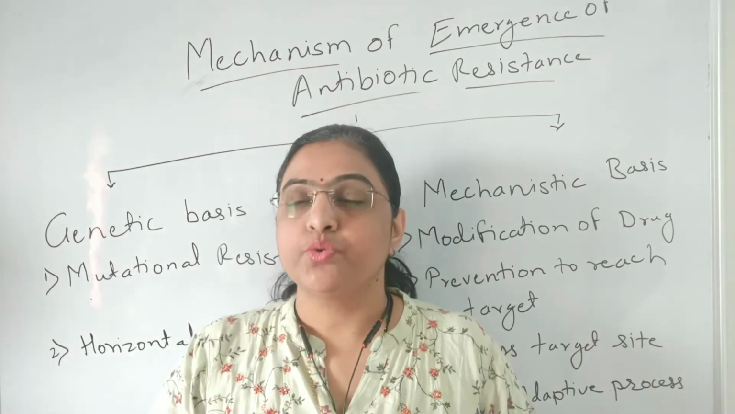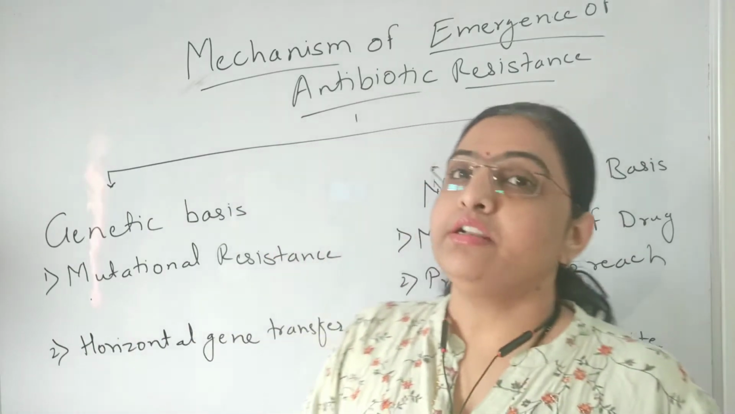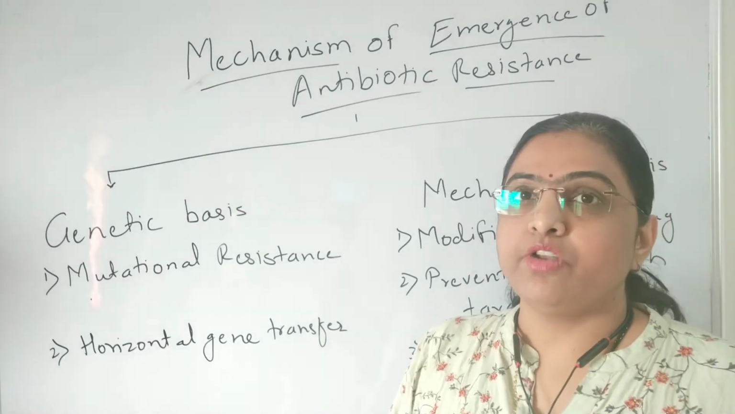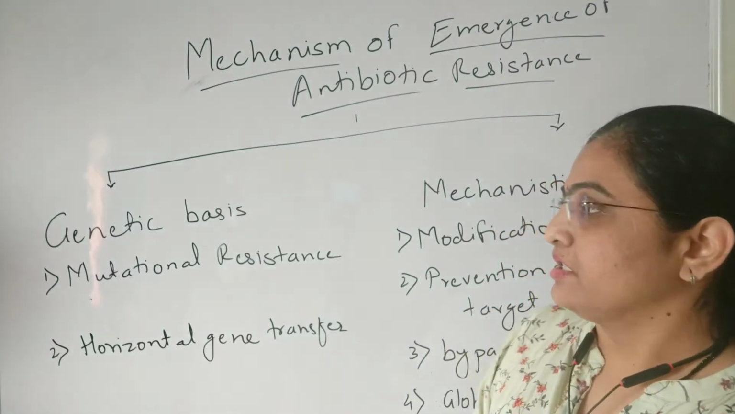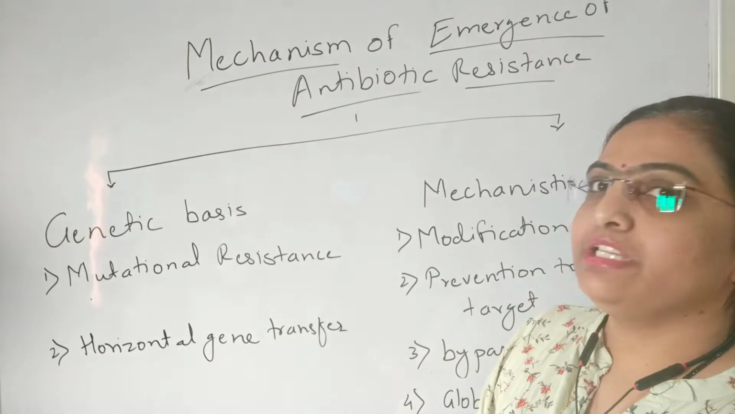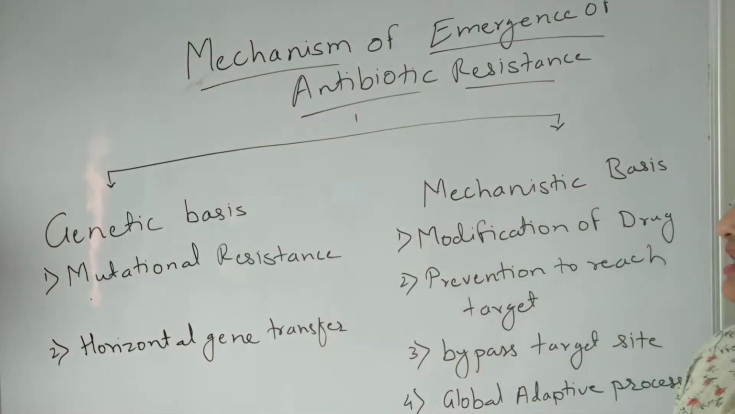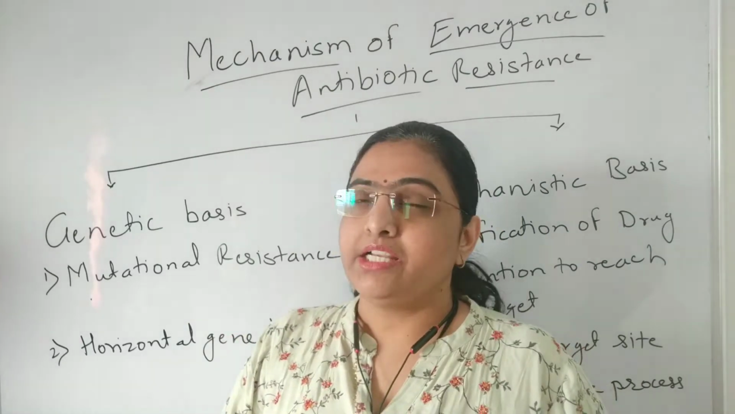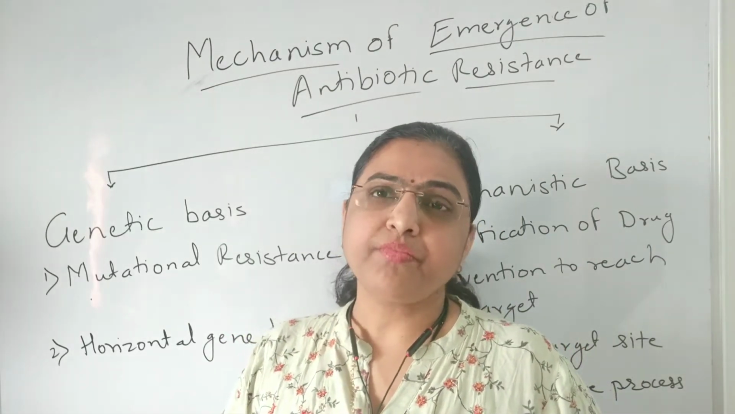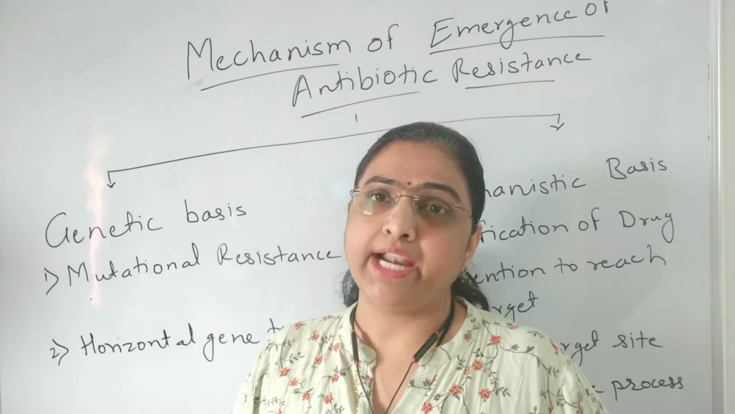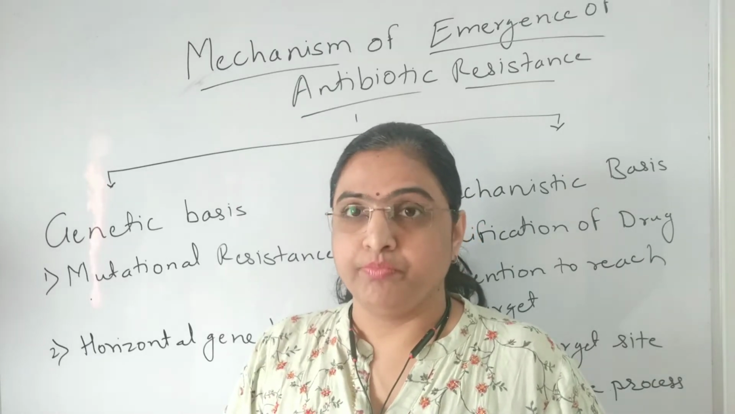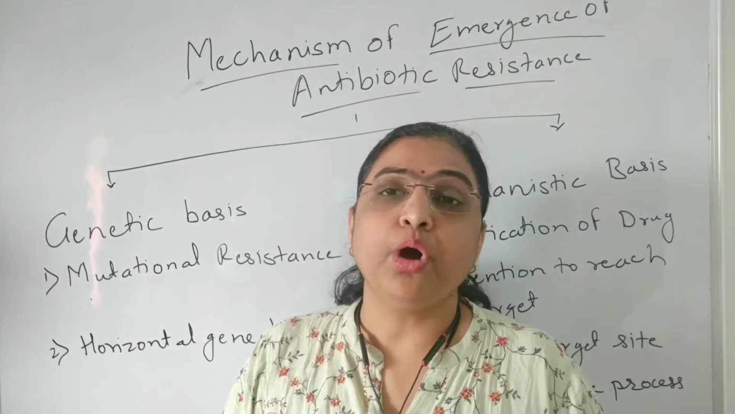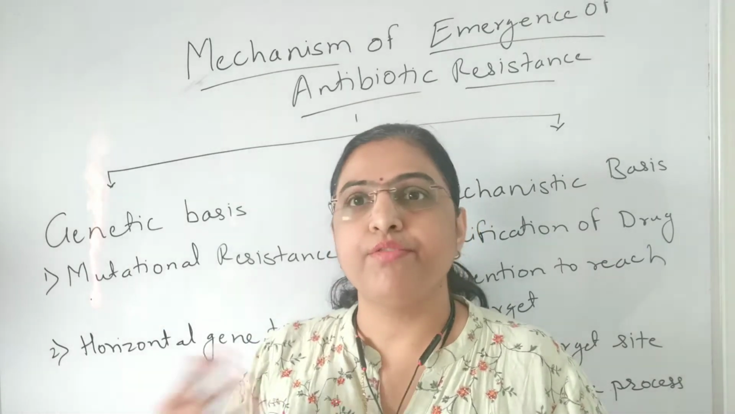So going towards today's topic, there are two major mechanisms by which antibiotic resistance develops. The first one is the genetic basis, and the second one is the mechanistic basis. Now going towards the first, genetic basis. Bacterial cells have very good plasticity to adapt to a changing environment, and due to this plasticity they can follow the rule of evolution, that is, survival of the fittest.